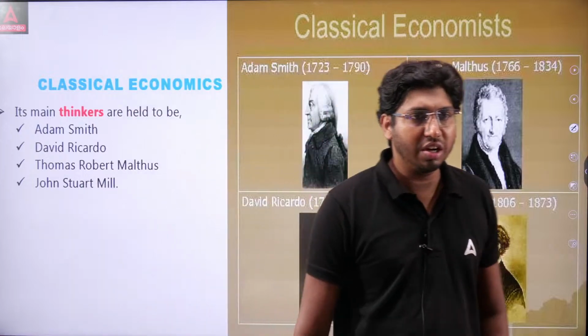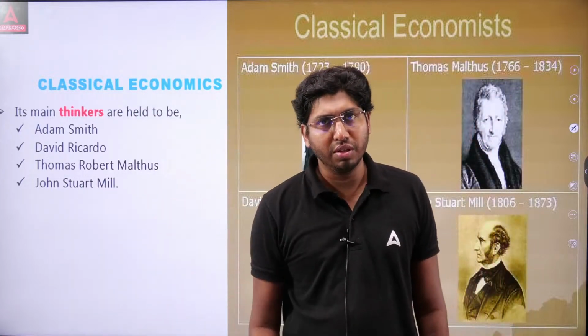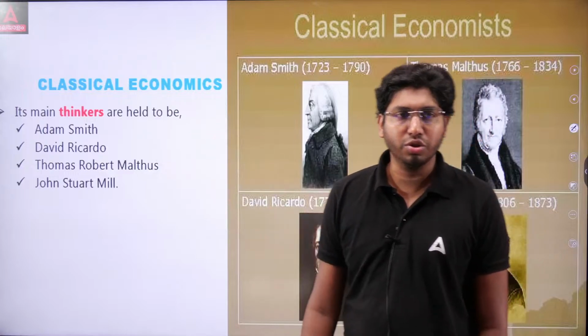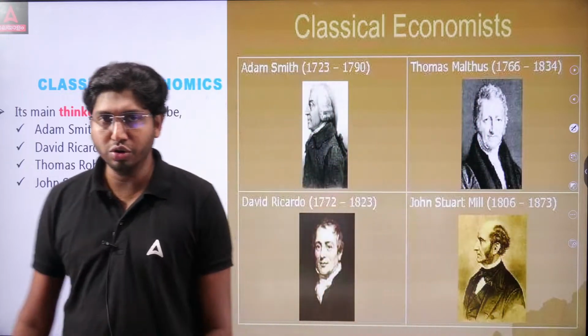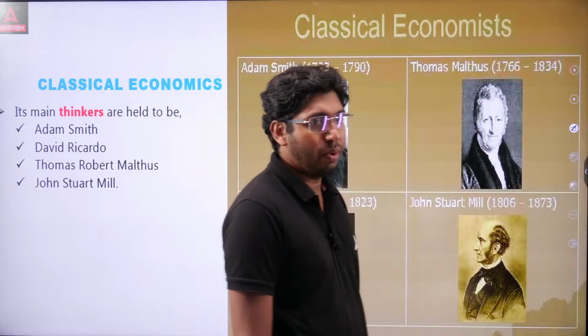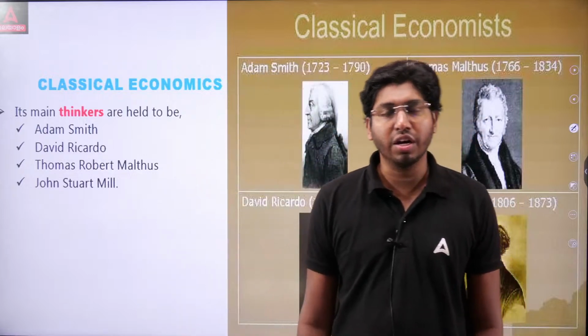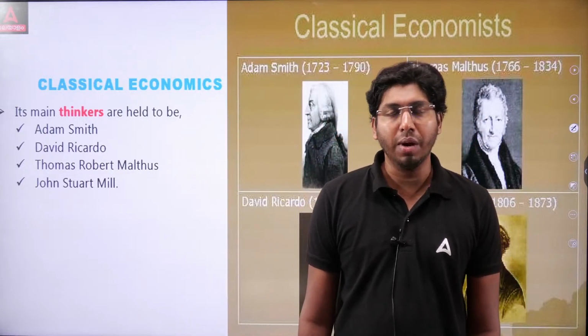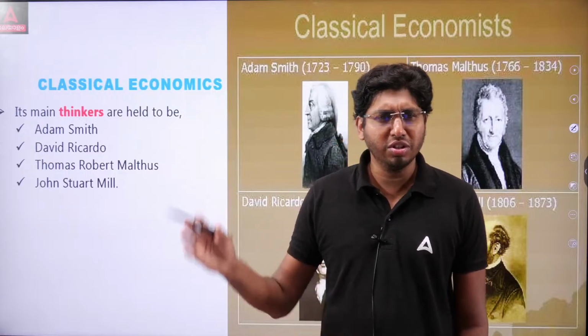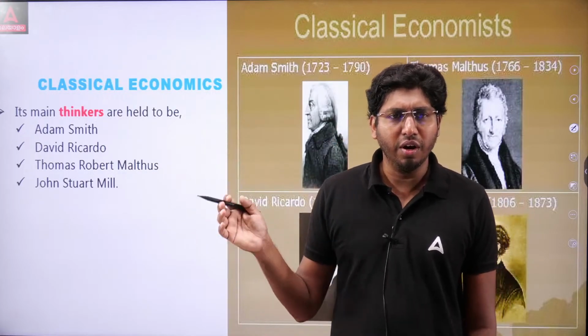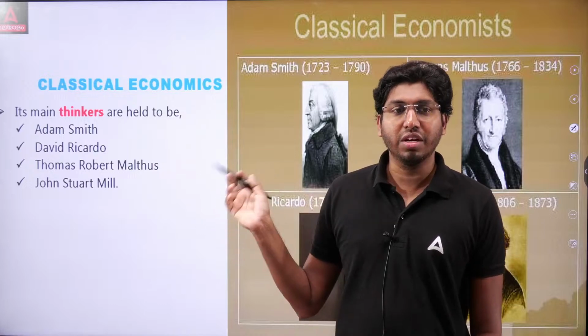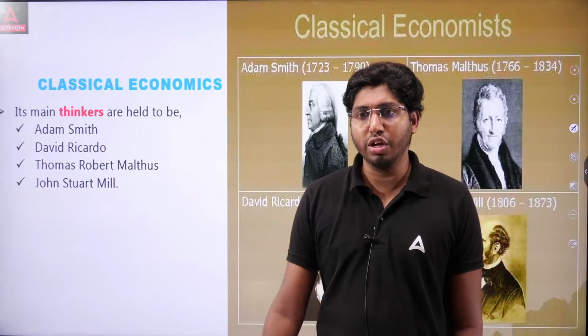associated with classical economics? It's Adam Smith, David Ricardo, Thomas Robert Malthus, John Stuart Mill. These are some of the eminent economists associated with classical economics or classical political economy.